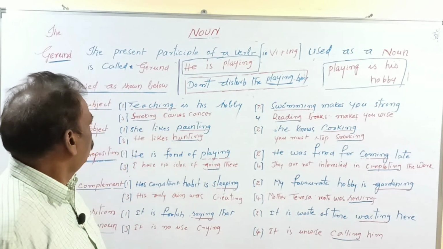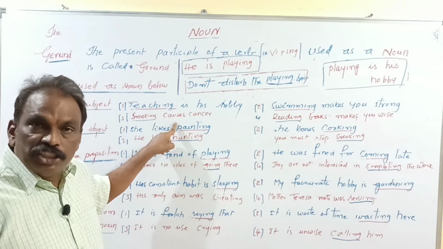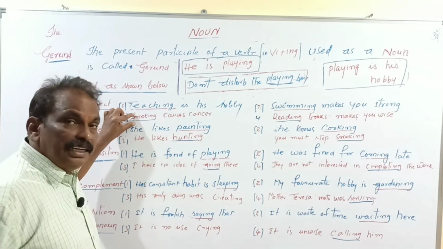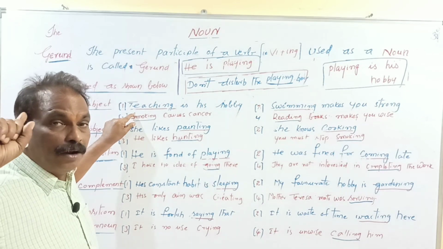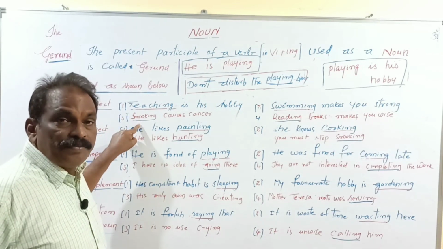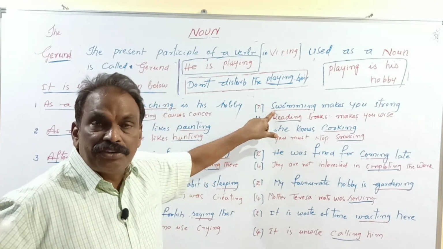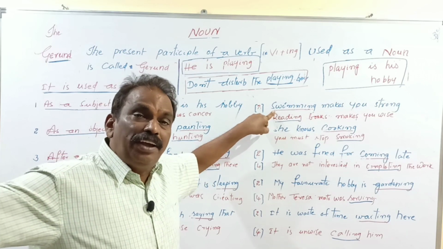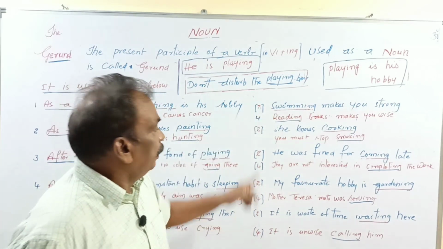Next one. Smoking causes cancer. Here, smoking is the present participle of the verb. It plays the role of a noun. So, this is called gerund. Let us come to here. Swimming makes you strong. Swimming is the present participle of the verb. It plays the role of a noun. So, swimming is called gerund.